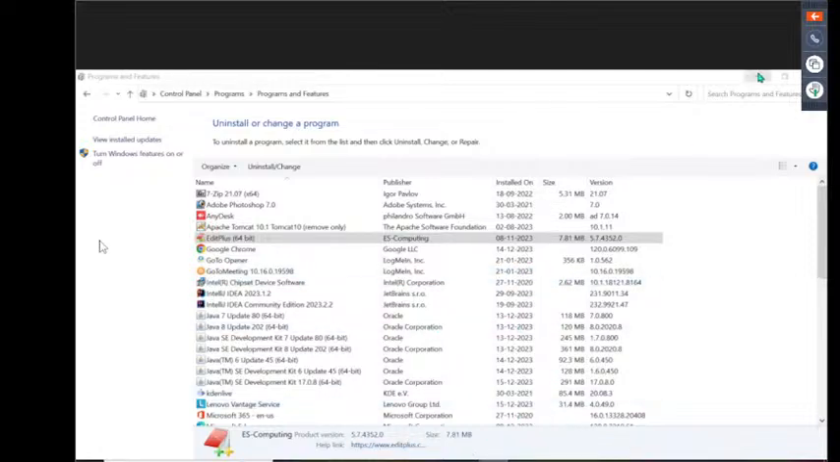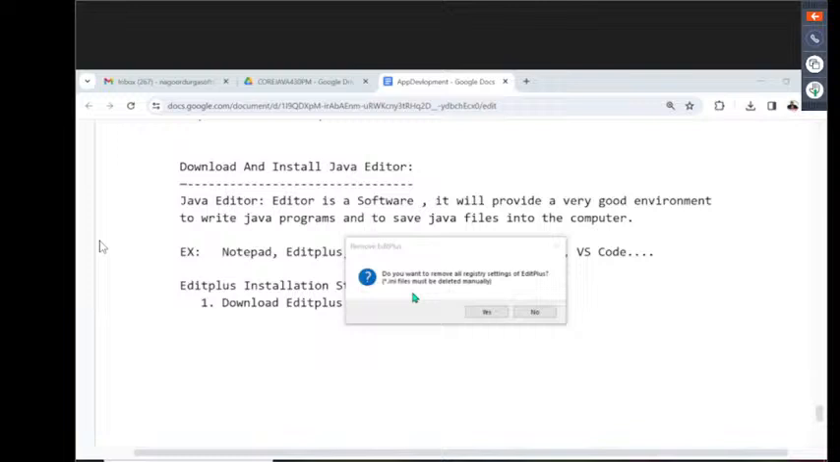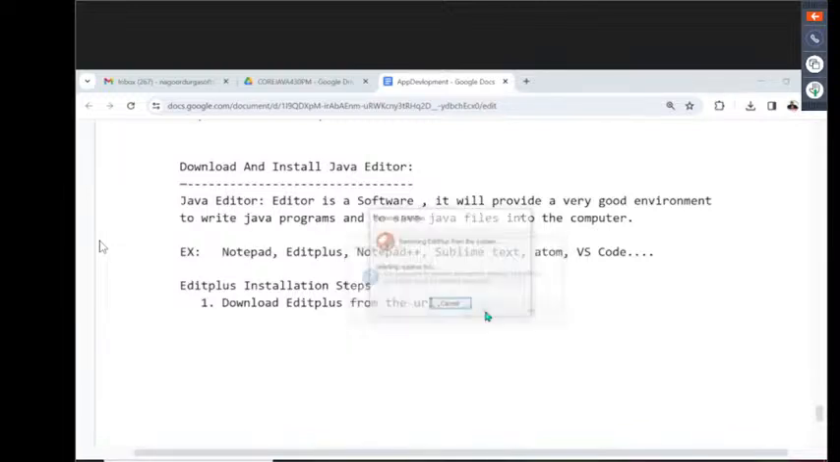Okay, now it's completed, I think so. It was uninstalled. Now, do you want to remove all registry settings of Edit Plus? Yes, I want to remove everything. Edit Plus has been removed. Right, sir. Now let me check it here.